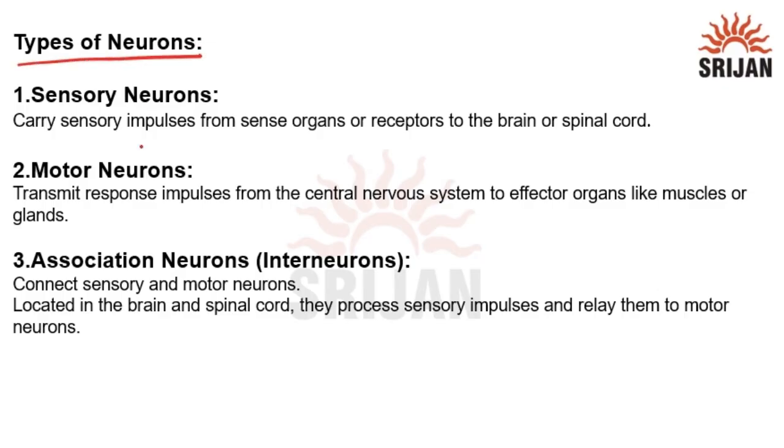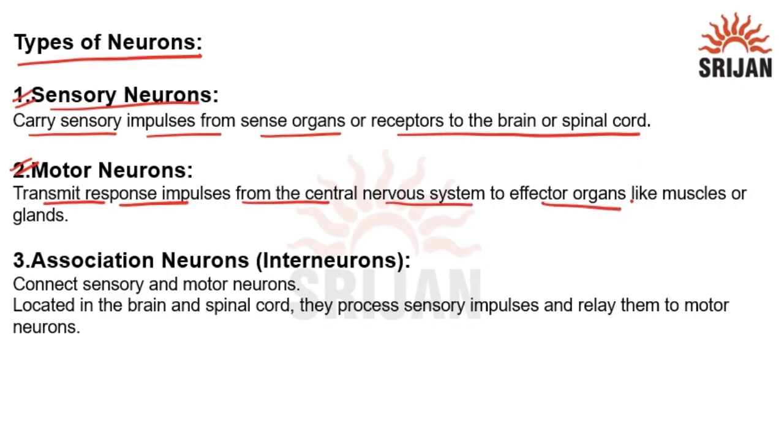Types of neurons. There are basically three types of neurons. The first one is sensory neurons. Sensory neurons carry impulses from sense organs or receptors, such as taste, sight, or touch, to the brain or spinal cord. The second one is motor neurons. Motor neurons transmit response impulses from the central nervous system to effector organs like muscles or glands.